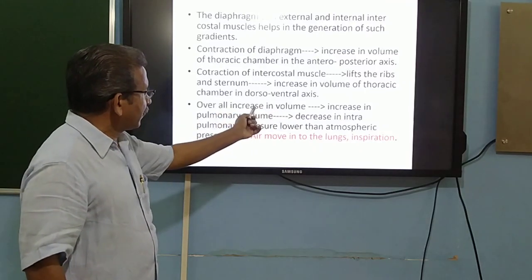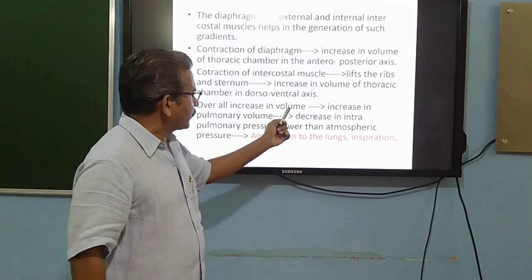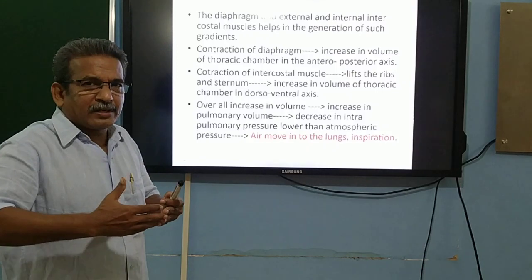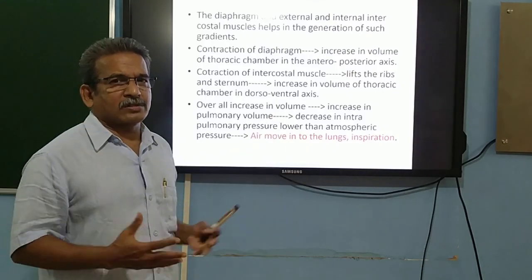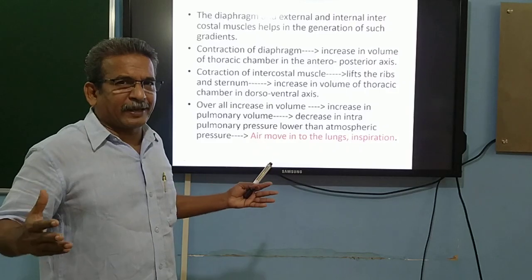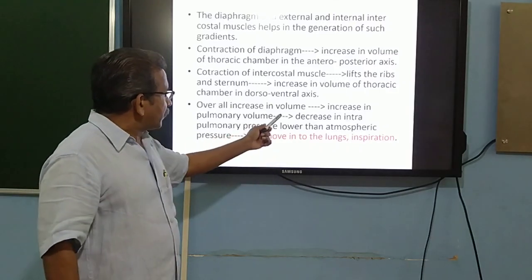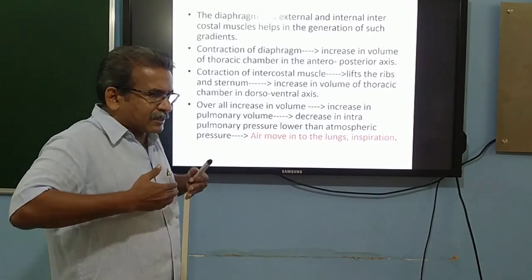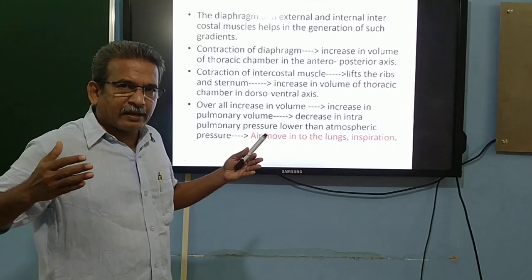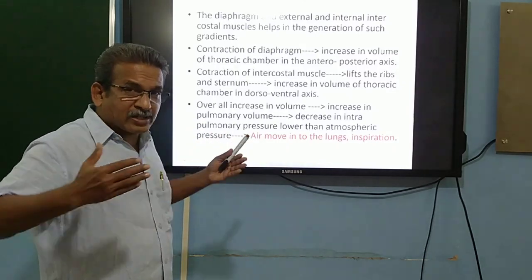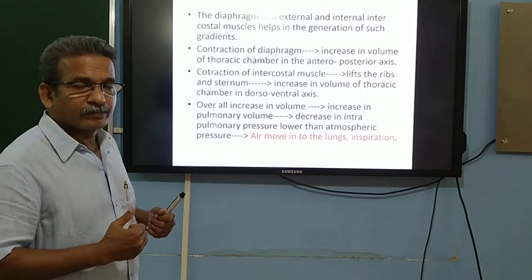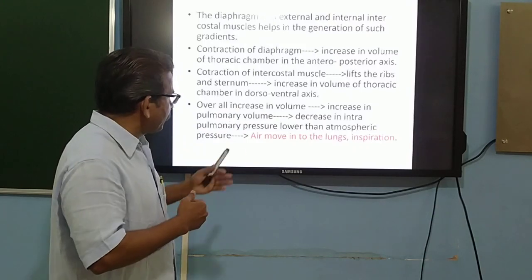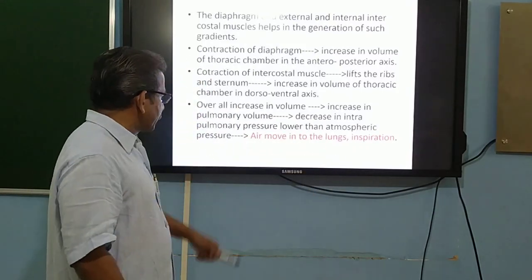So the overall increase in the thoracic volume leads to an increase in pulmonary volume. Pulmonary volume means the lung volume increases as a result of the increase in space in the thoracic chamber. This leads to a decrease in intrapulmonary pressure. So as a result of the increase in the pulmonary volume, the pressure inside the lungs decreases, and it becomes lower than the atmospheric pressure.